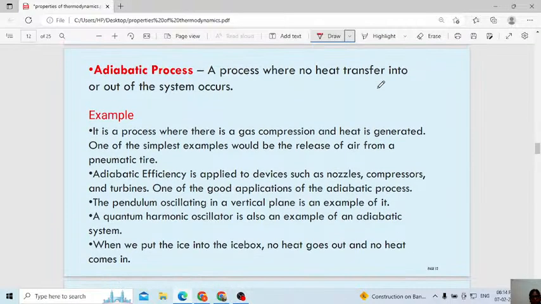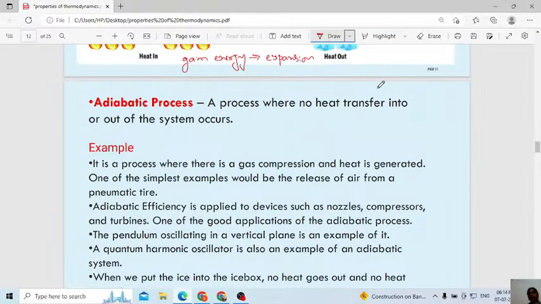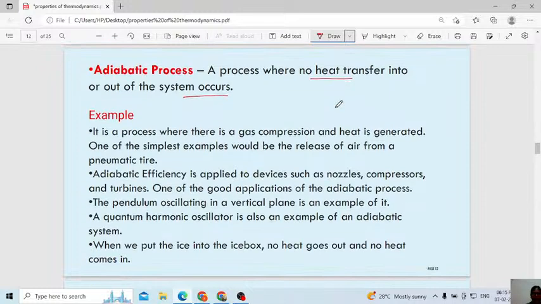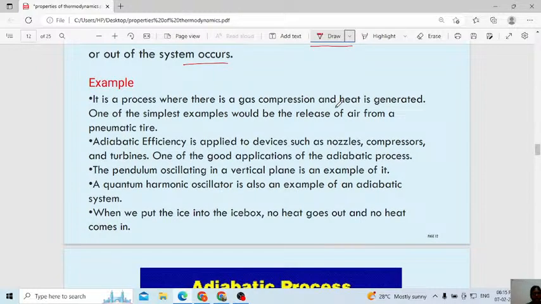Next, in detail I will explain. You have four different types of process now. With examples I will explain. Next one, adiabatic process: a process in which no heat is transferred into or out of the system. In adiabatic there is no transfer of heat. That process we call an adiabatic process. I will explain with an example, don't worry.